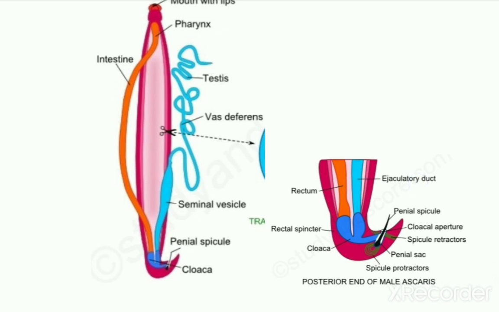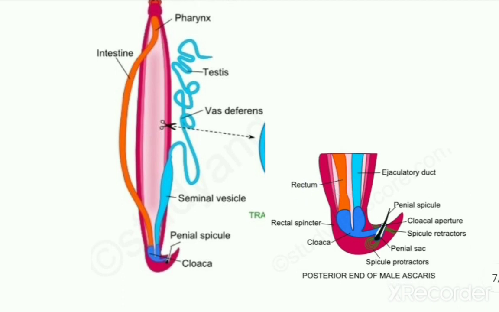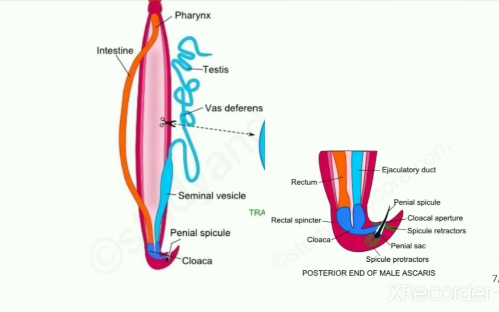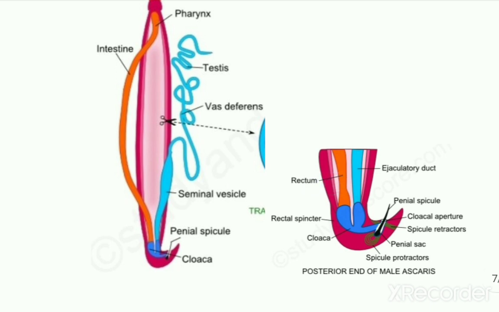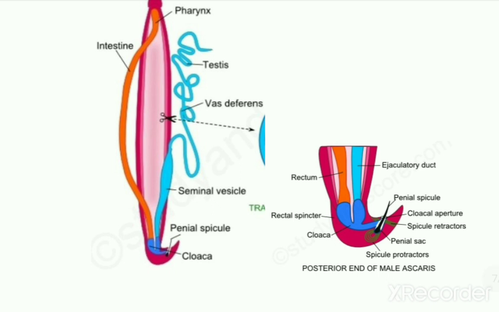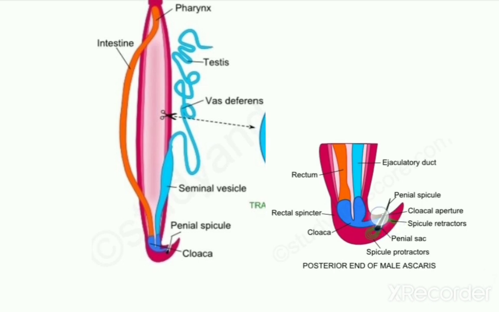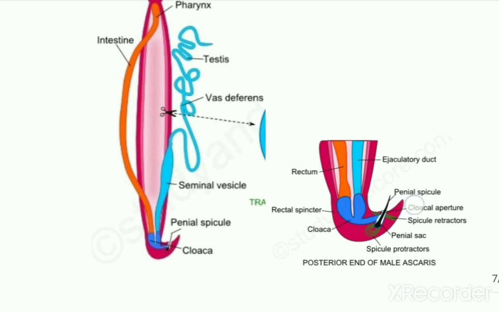Then in the lower part, this ejaculatory duct joins with the rectum of the alimentary canal, and both the ejaculatory duct and the rectum open in a common chamber in the lower part of the body, which is termed as the cloaca. And then this cloaca opens out by a small aperture which is termed as the cloacal aperture. This cloacal aperture is present on the ventral surface of the male Ascaris, just a little behind its posterior-most tip.